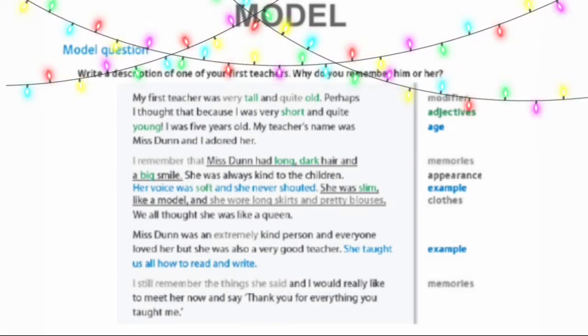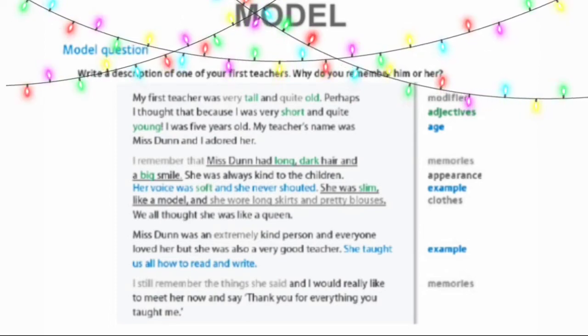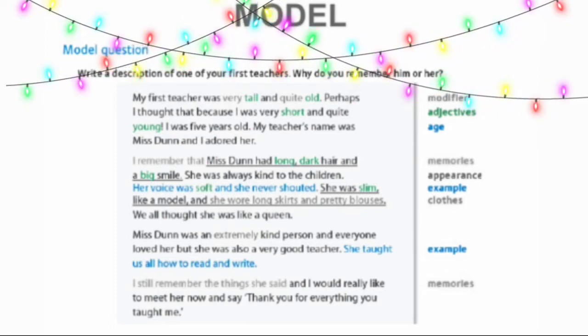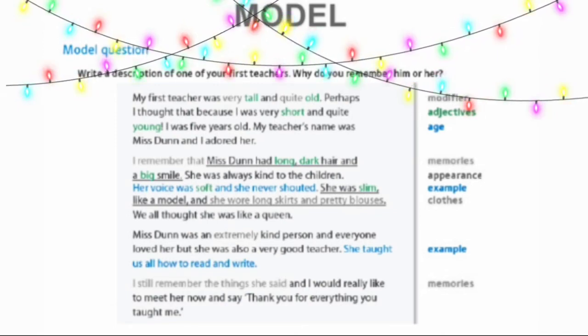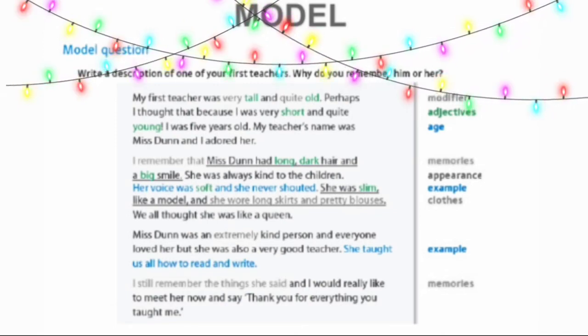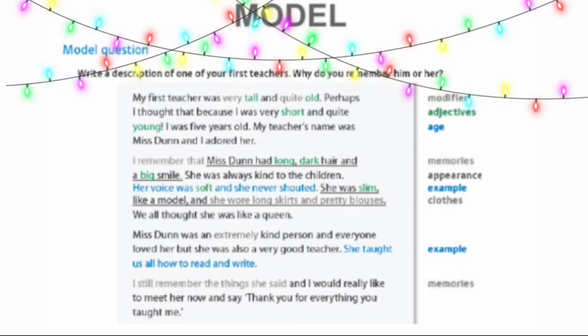The description is written as, my first teacher was very tall and quite old. Perhaps I thought that because I was very short and quite young. I was 5 years old. My teacher's name was Miss Dunn, and I adored her.